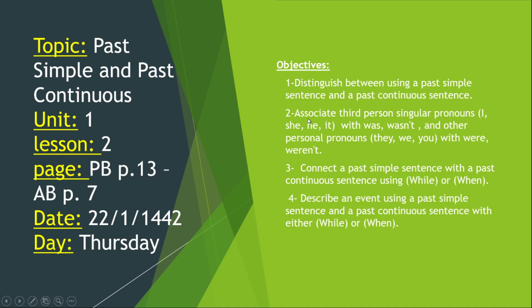sentence. Number 2, associate third person singular pronouns I, she, he, and it with was, wasn't, and other personal pronouns like they, we, you with were and weren't. Number 3, connect a past simple sentence with a past continuous sentence using while or when. Number 4, describe an event using a past simple sentence and a past continuous sentence with either while or when.